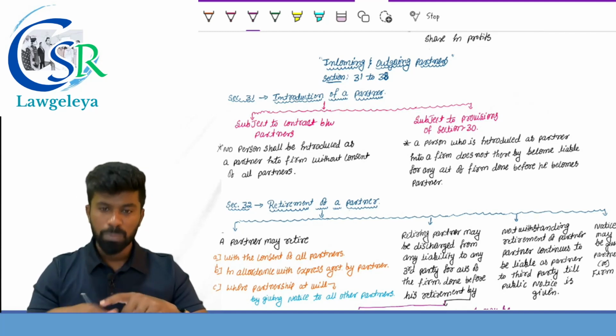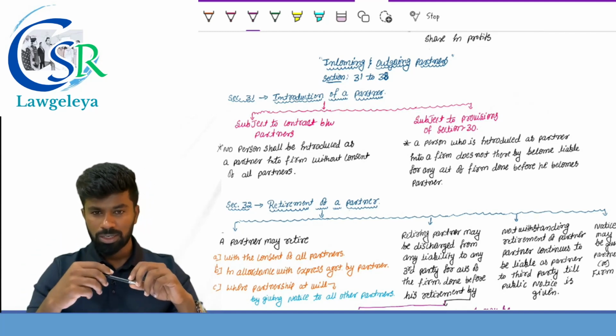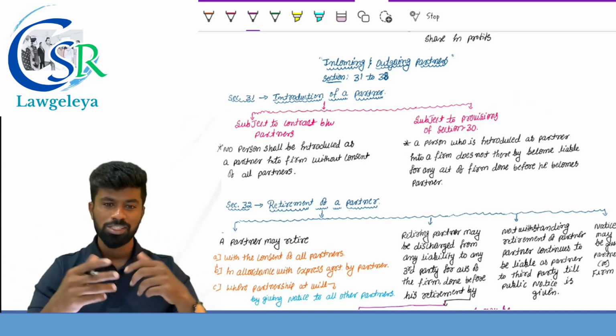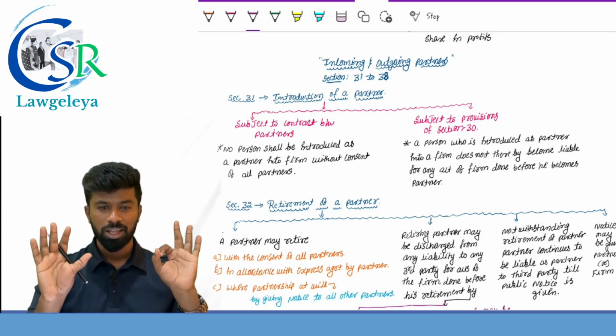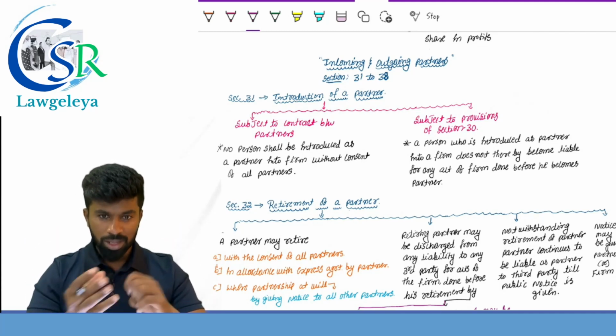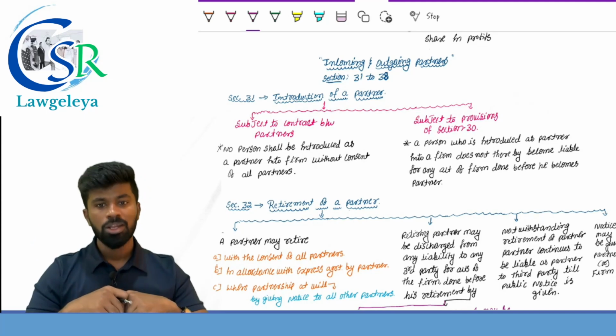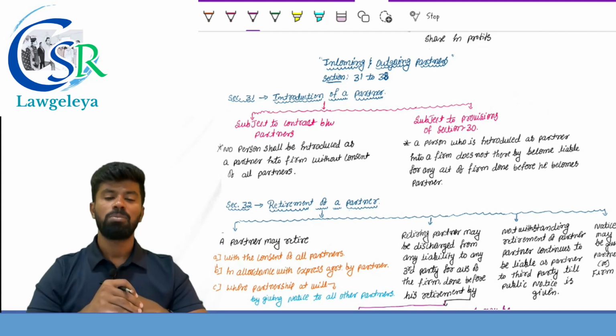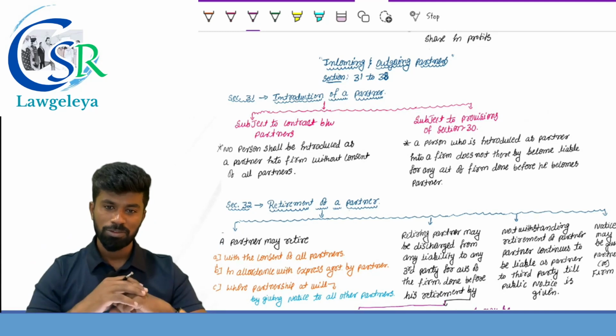Section number 16, personal profit earned by the partner. Section number 17, the rights and liabilities after change in the firm. Section number 18, agent. Section number 19, implied authority of a partner. 20, extension of implied authority of a partner. Section number 21, emergency. 22, it should be in the name of the firm.